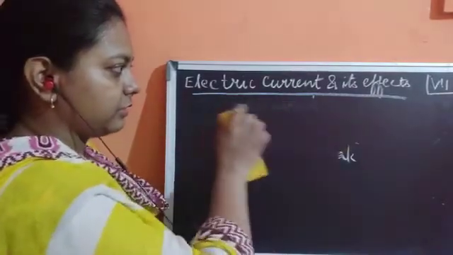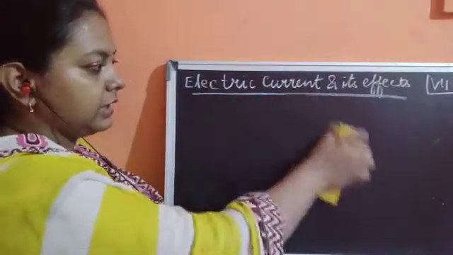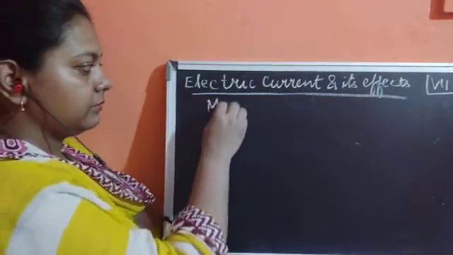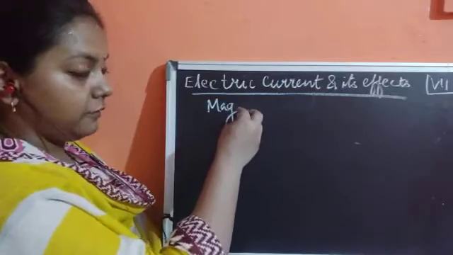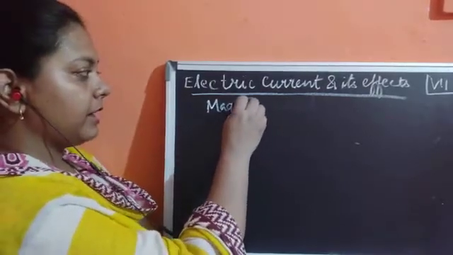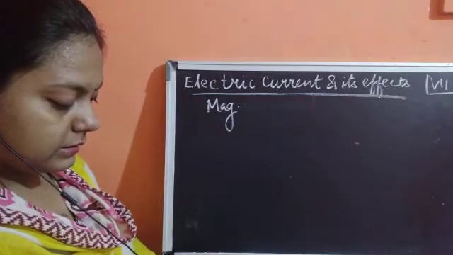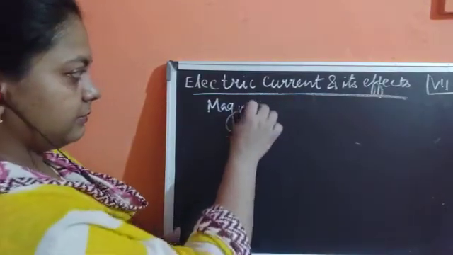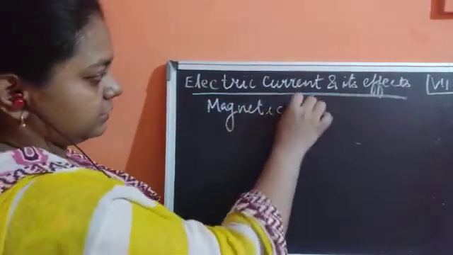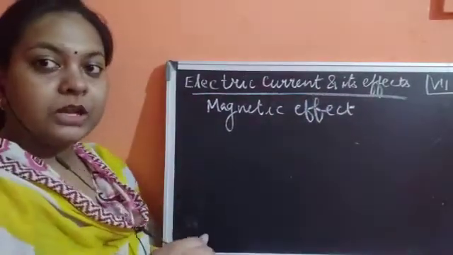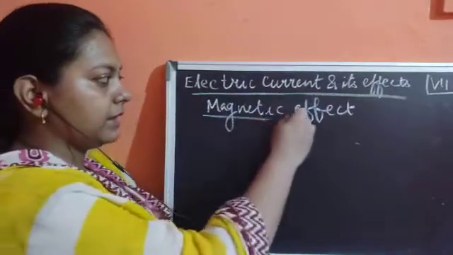Okay, so this was all about the heating effect of electric current. Then we discussed the magnet. Now we are going to discuss the next effect of current, that is the magnetic effect of electric current. What is the meaning of the word magnetic?